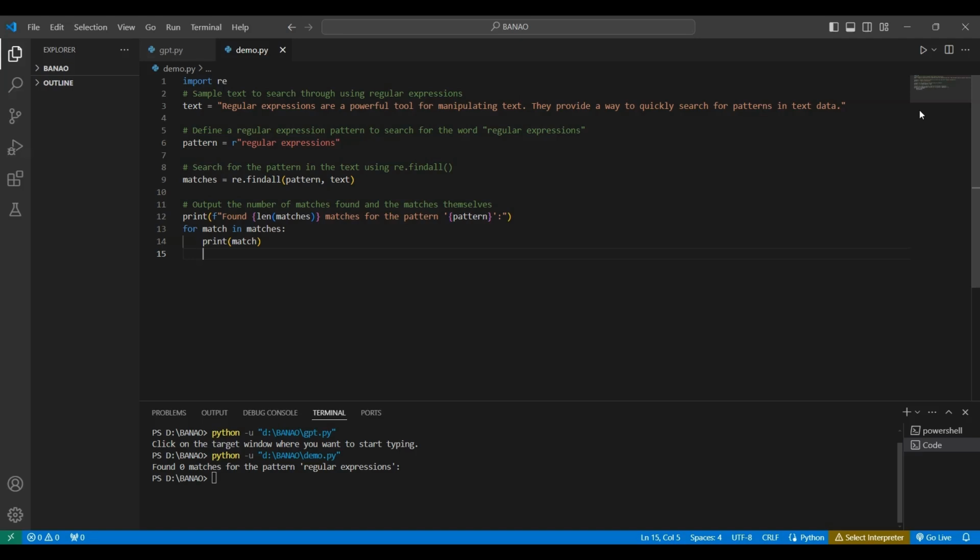2. Text mining and natural language processing. In the field of text mining and natural language processing, regular expressions play a crucial role in information extraction and sentiment analysis. Companies specializing in customer feedback analysis or social media monitoring utilize regular expressions to extract key insights from vast amounts of text data. These examples showcase the versatility and importance of regular expressions in handling and processing text-based information efficiently in various industries across the globe.